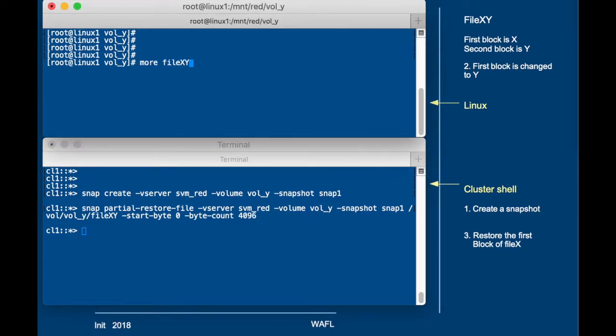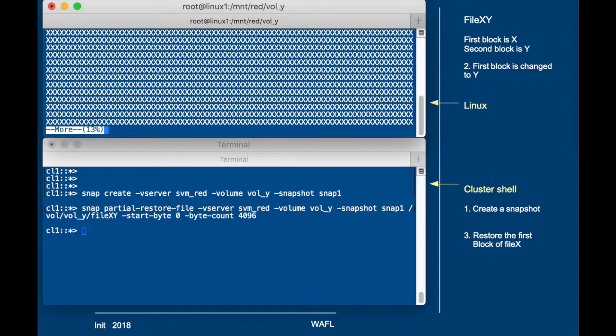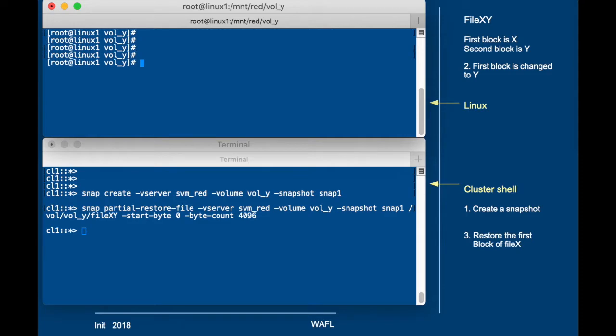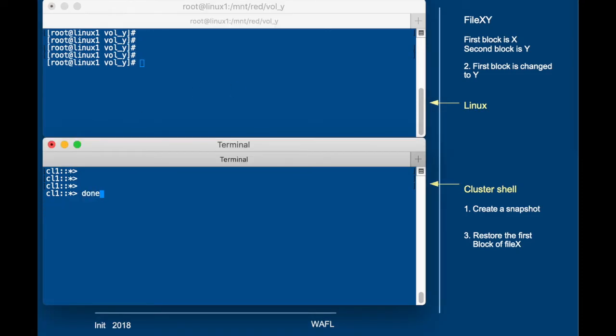And when we check the file again, we see that the X's have been restored. Mind you, what actually happened is that the pointer to the first block was reset to the block that holds the X's. And we're done.